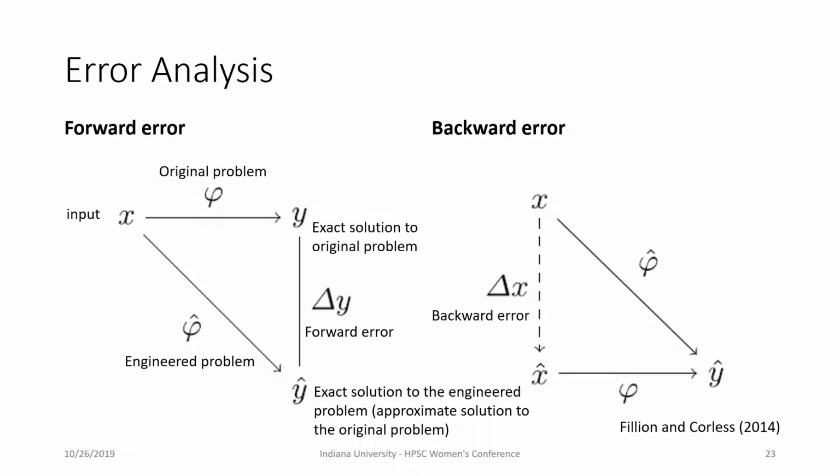I don't have time to go into details about this, but a sum up for this slide is that applied mathematicians modify the original problem to be tractable, and use a solution of this engineered problem as an approximate solution to the original problem. In order to make sure that the approximation is not too far off, they use this approximate solution to estimate the shift in the input space, that is x here, the delta x here. If the delta x is smaller than the modeling error, then this approximate solution is considered to be satisfying, because the error caused by the tractability assumptions can be estimated.